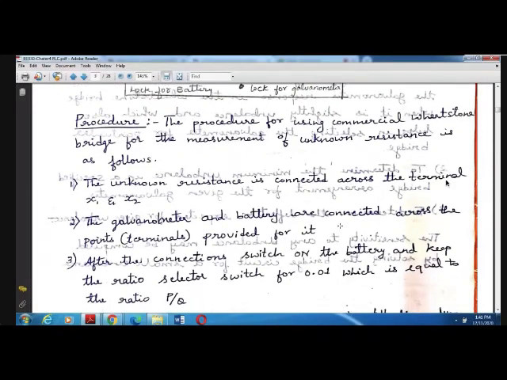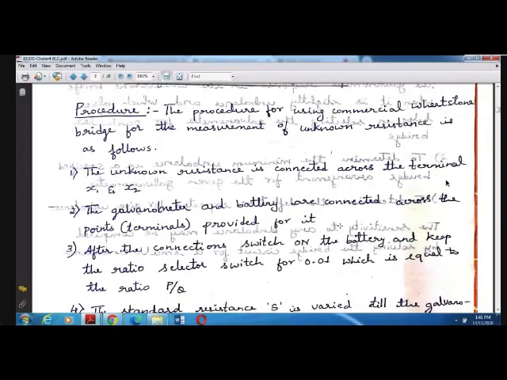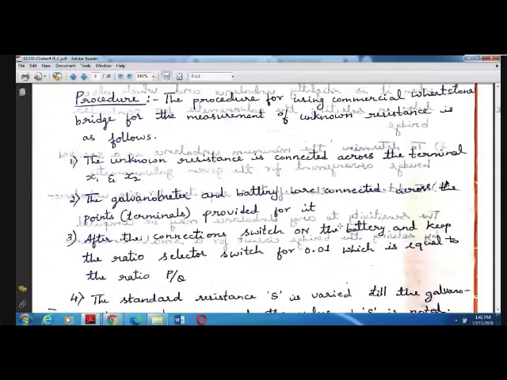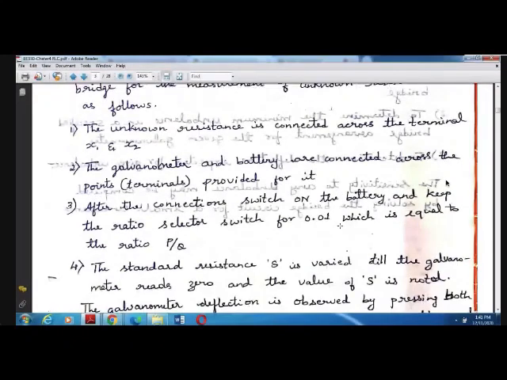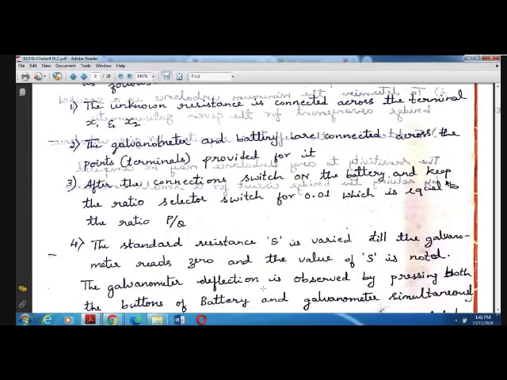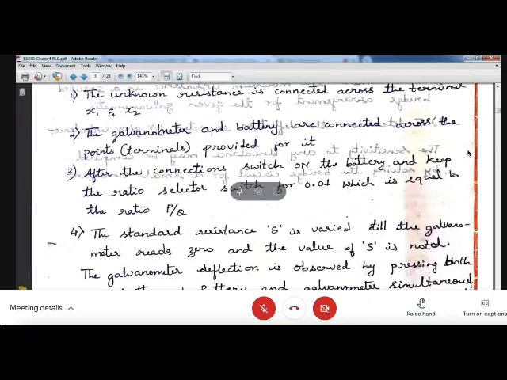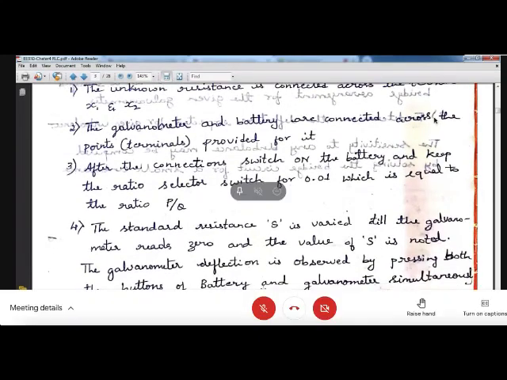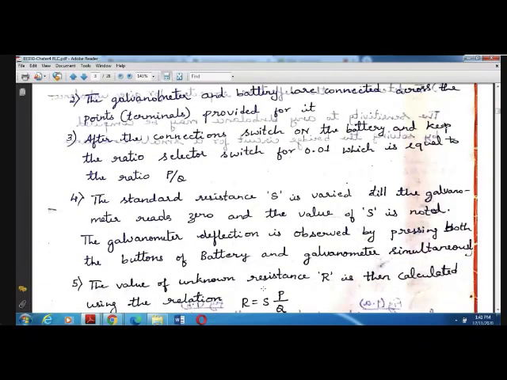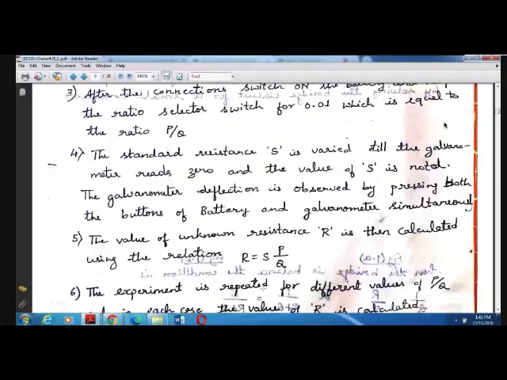Okay, after the connection, switch on the battery, keep the ratio selector switch at any one of the positions. Okay, then the standard resistance S will be kept on varying till the galvanometer reads 0 and the value of S is noted. Okay, the galvanometer deflection is observed by pressing both the buttons of the battery and the galvanometer simultaneously. The value of the unknown resistance R is then calculated.